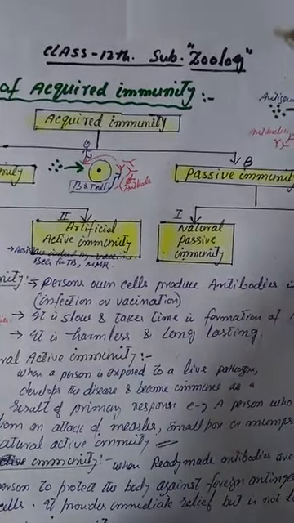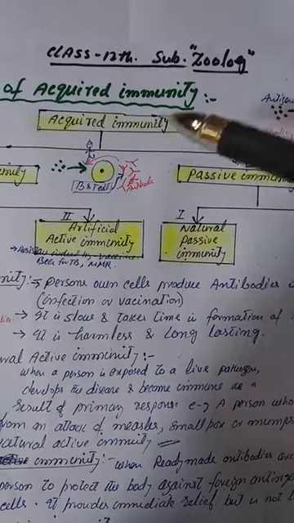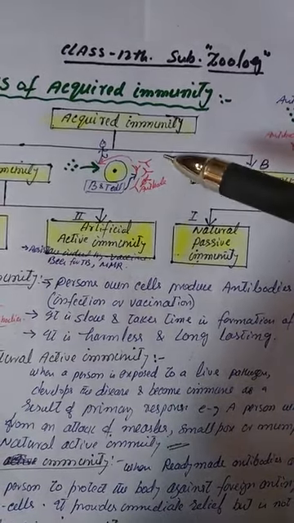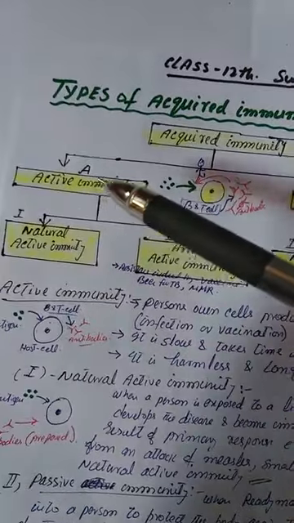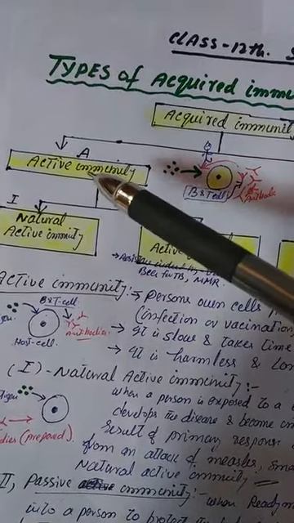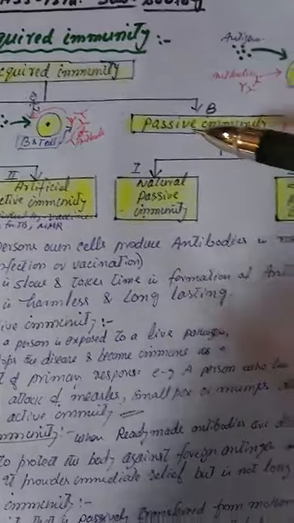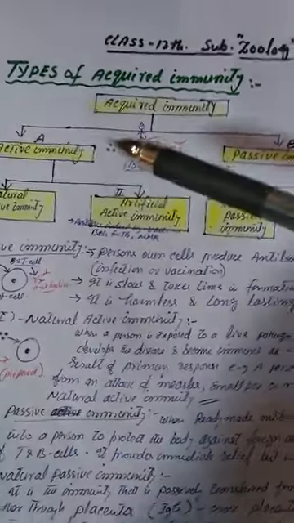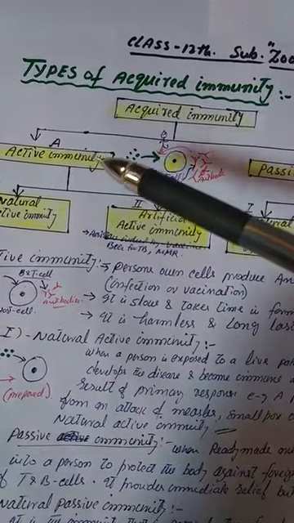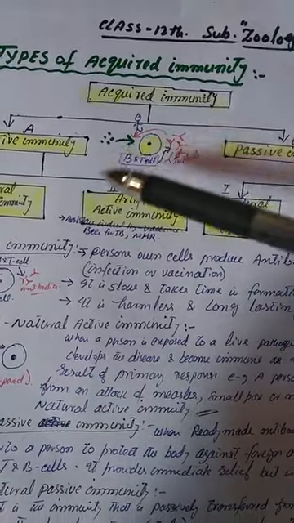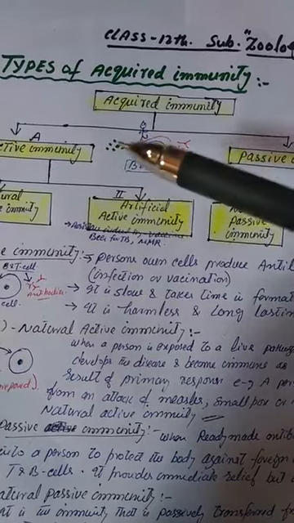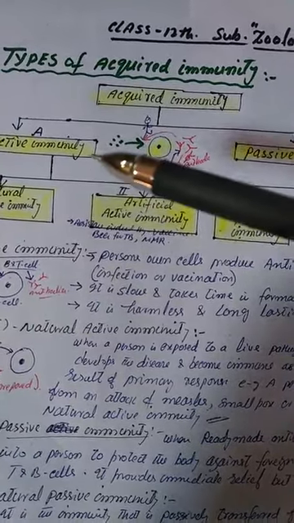As far as the types of acquired immunity are concerned, it is first of all broadly classified into two types, that is active immunity and passive immunity. In active immunity, a person's own cells produce antibodies in response to an infection or vaccination.